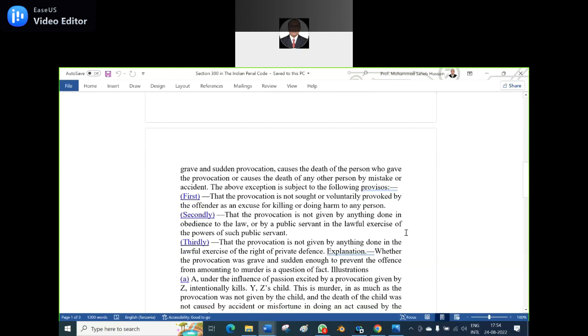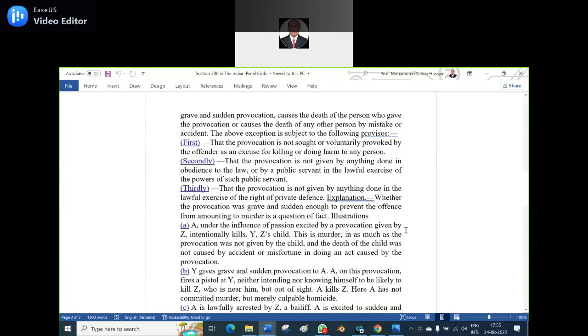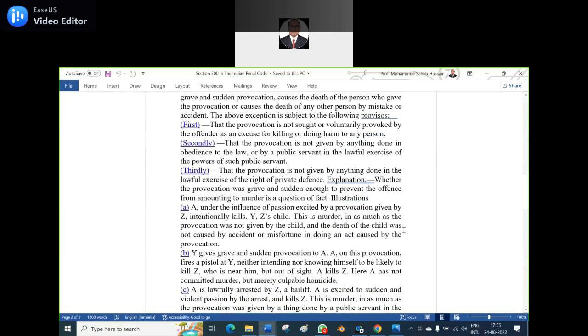And that the provocation is not given by anything done in the lawful exercise of the right of private defense. Explanation: whether the provocation was grave and sudden enough to prevent the offense from amounting to murder is a question of fact. Of course, it depends. Let us see one of the illustrations. Can anyone unmute, especially the participants, and read this illustration? Unmute and read.